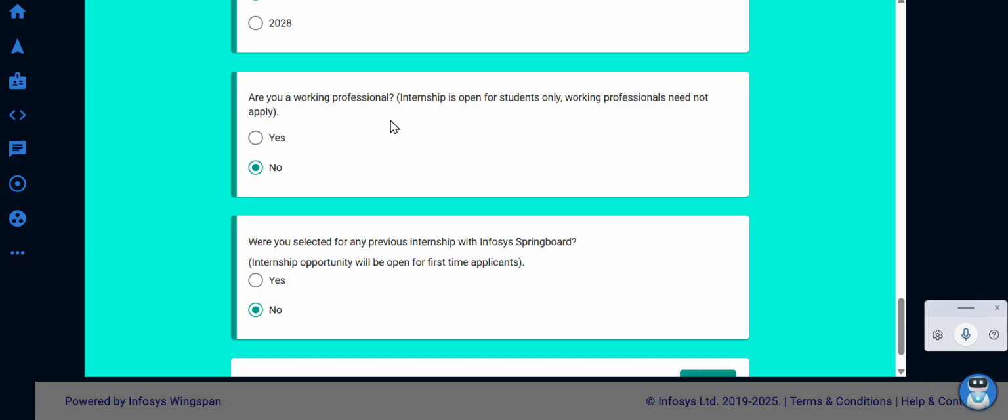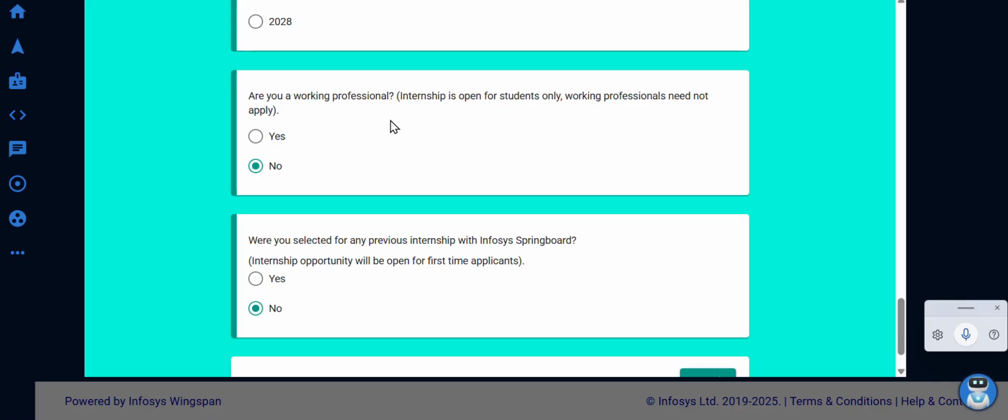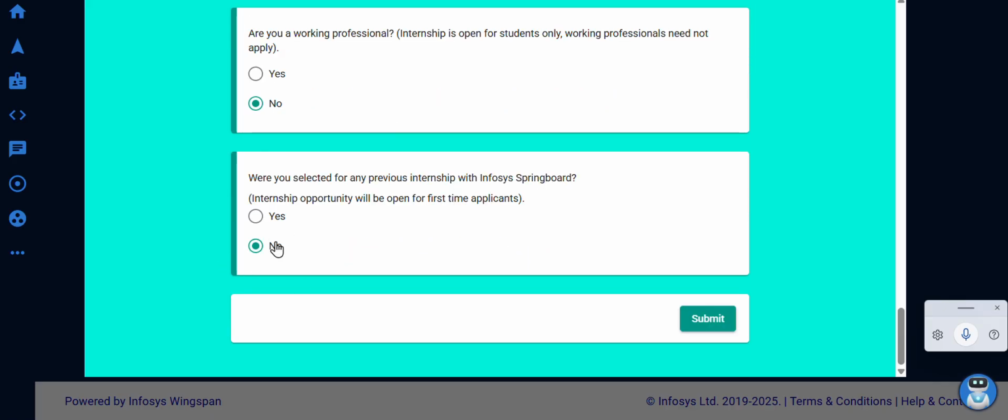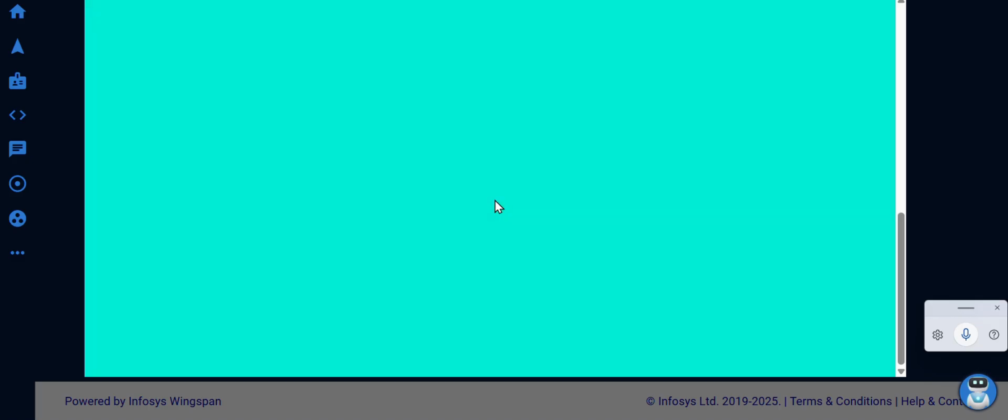So next, are you working? This is very important because working professionals are not allowed. So you have to choose no. If it is no here, then you are okay with this internship. And here also you have to choose no, because if you were in the previous internships of Infosys Springboard, then you wouldn't be eligible for this internship, right? So you have to choose no. After this, submit. Yes. So yes, I submitted my form successfully.